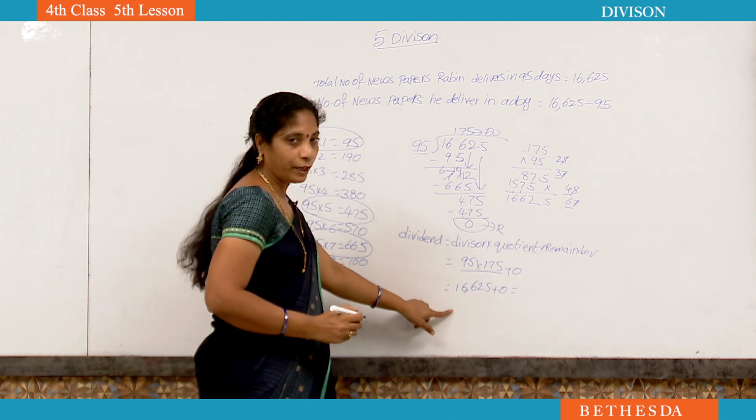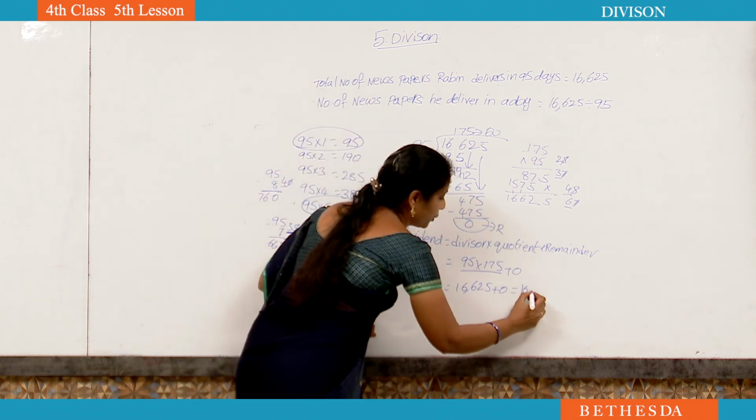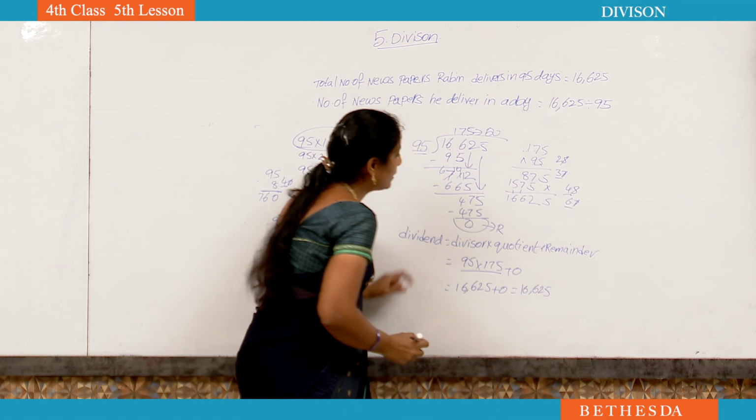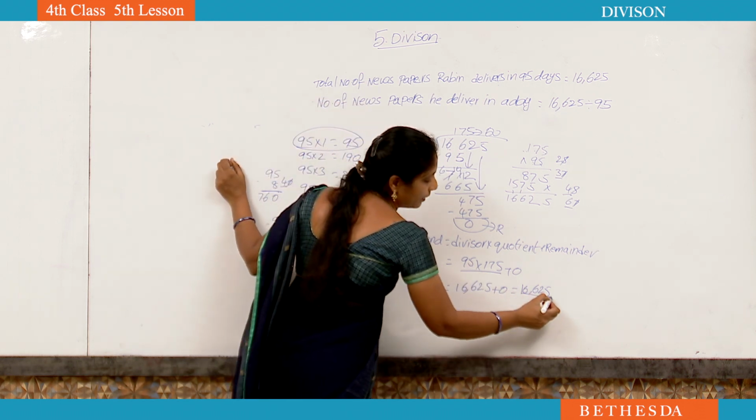If you add 0 to any number, you get the same number. Now 16,625, is it equal to the dividend? Yes, it is the dividend.